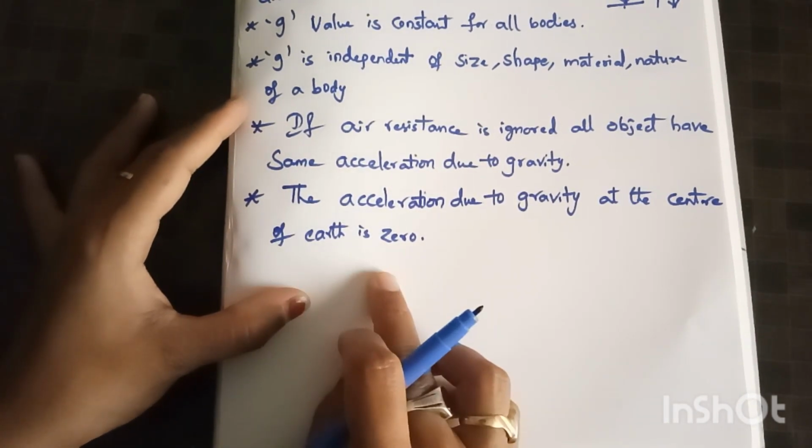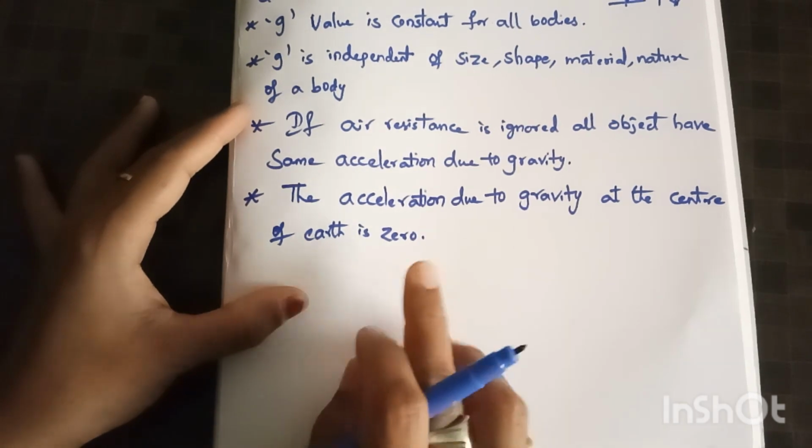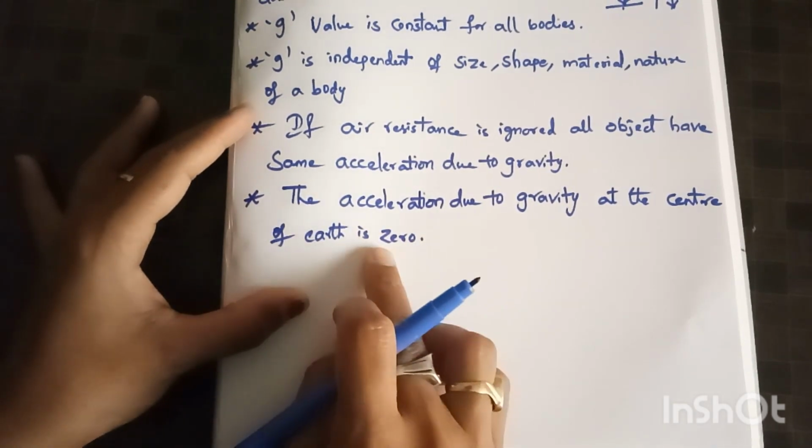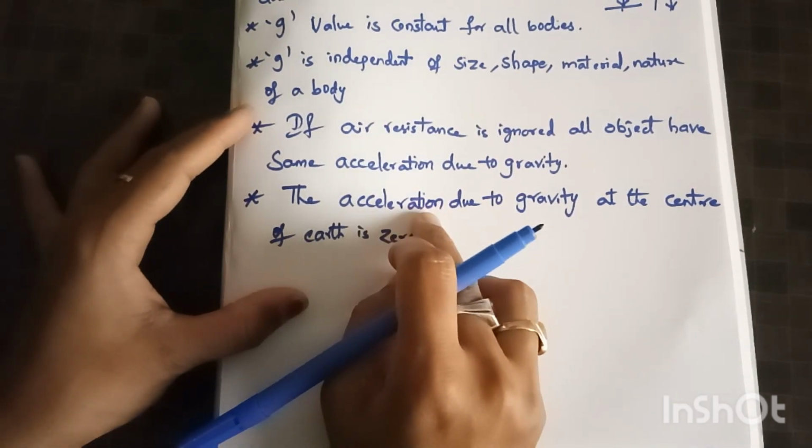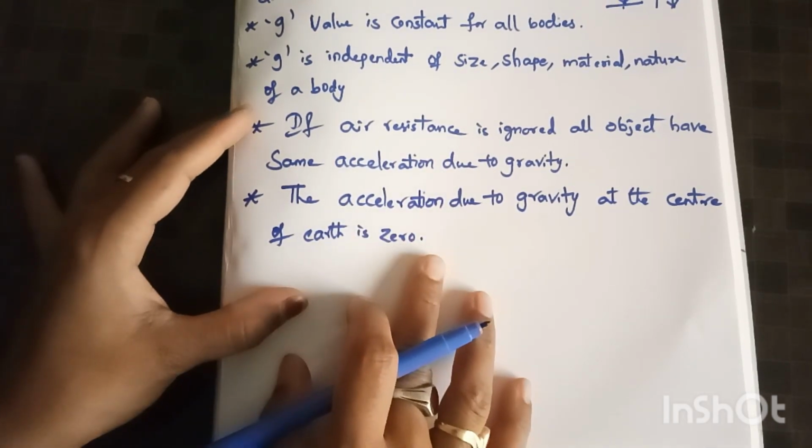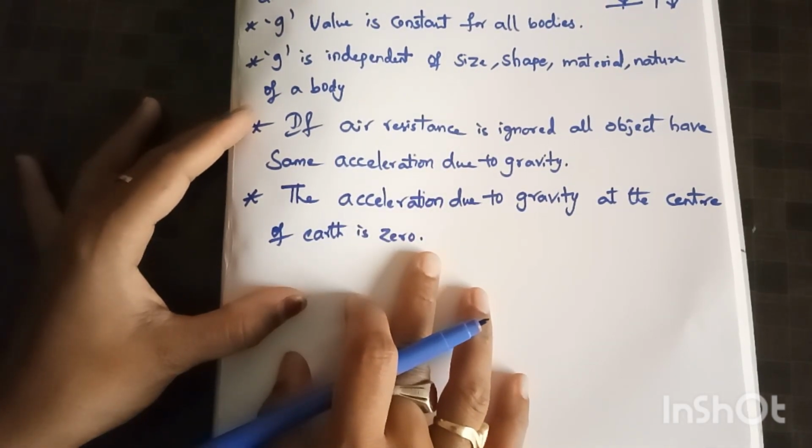You should remember that at the center of the earth, the acceleration due to gravity will be 0. So this is about acceleration due to gravity.